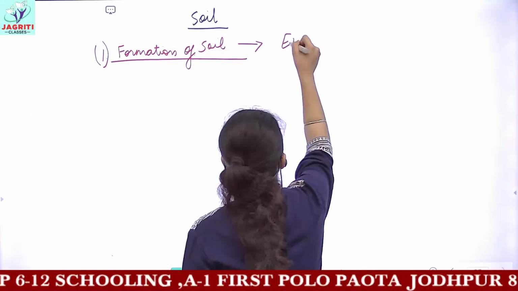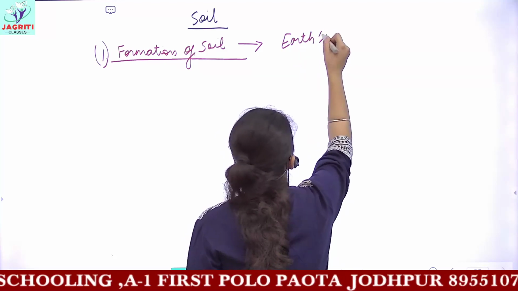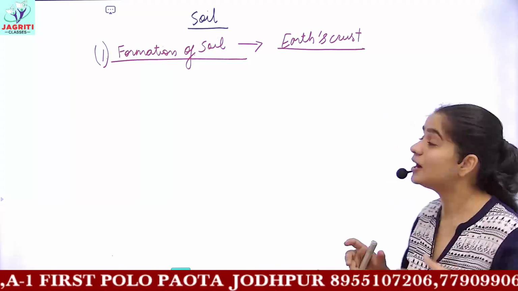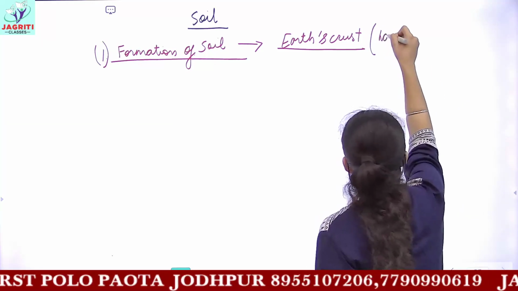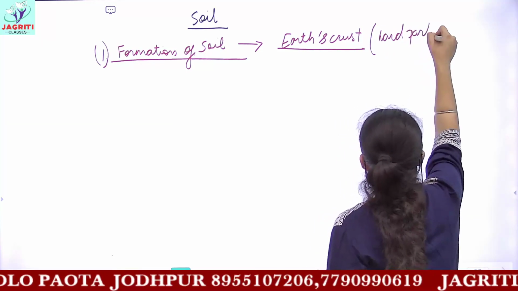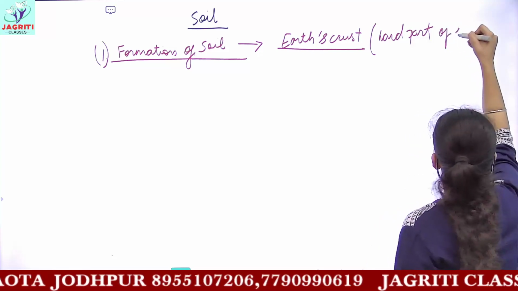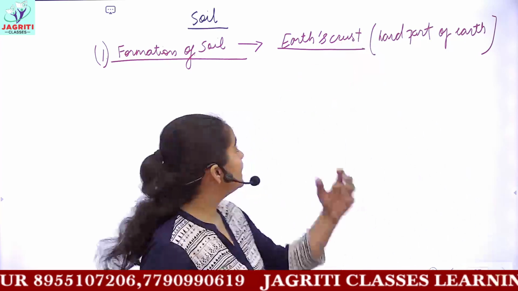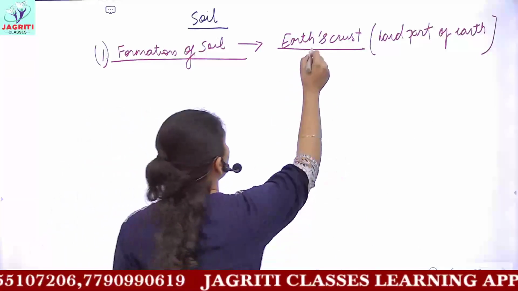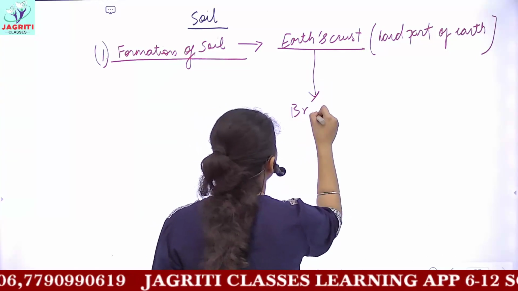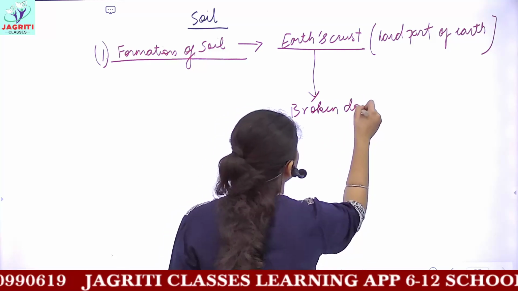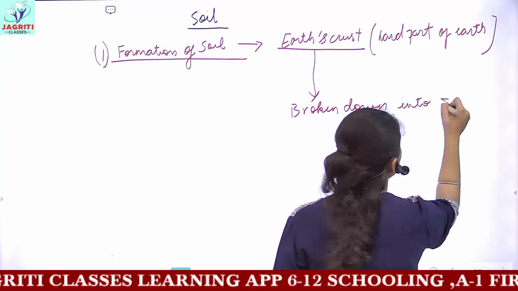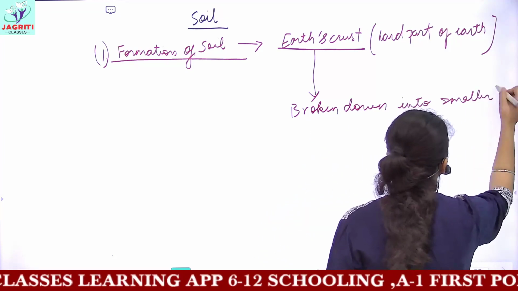Let's make a flow chart as we usually do. You know that Earth's crust is present. Earth's crust is what? It is the hardest part. The hard part of the earth is called the crust. And what happens is, this earth crust gets broken down by various agents which we'll be discussing, broken down into smaller and smaller particles,